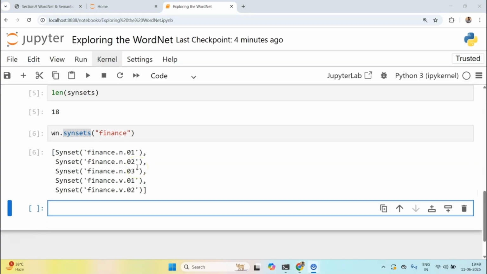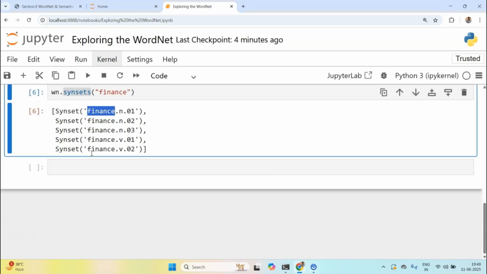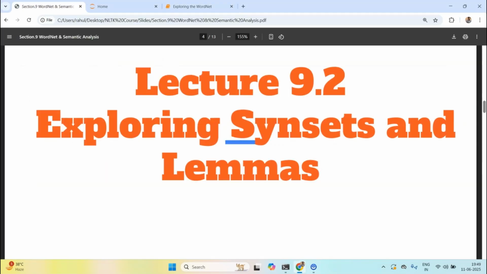Hello everyone, welcome to this new lecture where we are going to explore the synset object and their synonyms, antonyms and lemmas. So, let's start with that procedure.